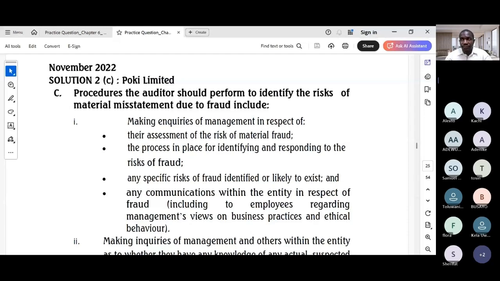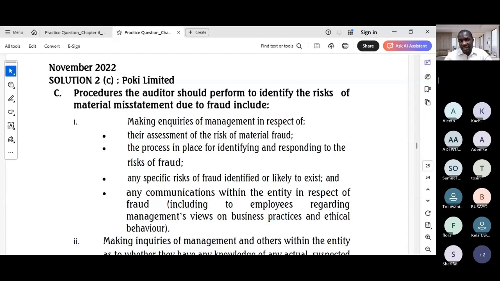Like I've told you, when I worked with the Big Four in my last place of employment, before they even start, they will send a fraud risk assessment questionnaire to the internal auditor to respond. So inquiring of management first is a way to assess the fraud risk and the controls in place. The Big Four, I think PwC, which I've worked with, are good at that. Before the kickoff of the audit, they start with that.